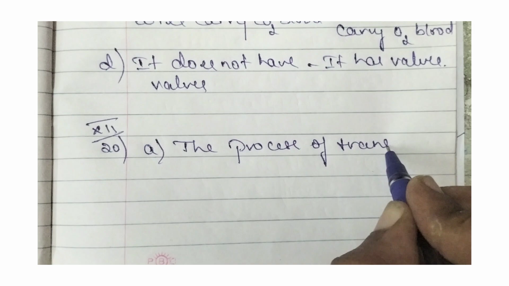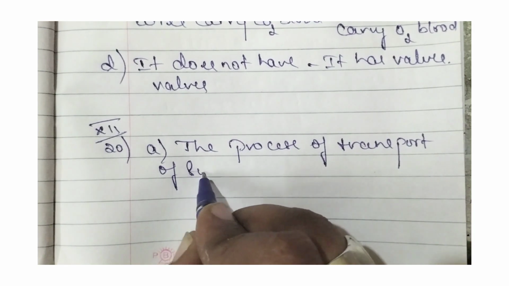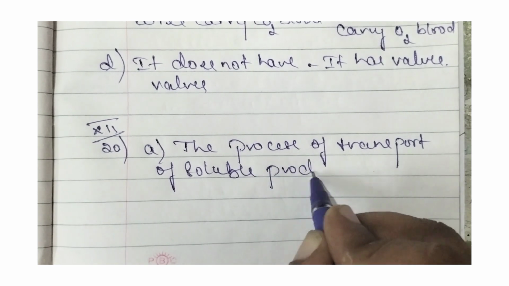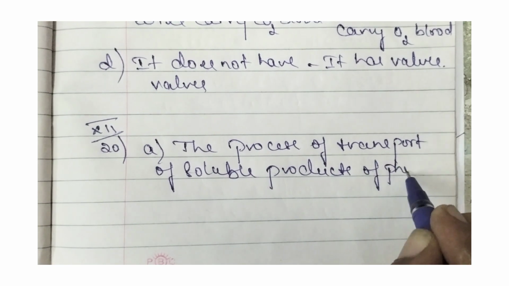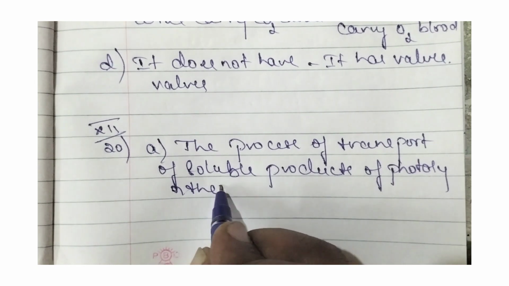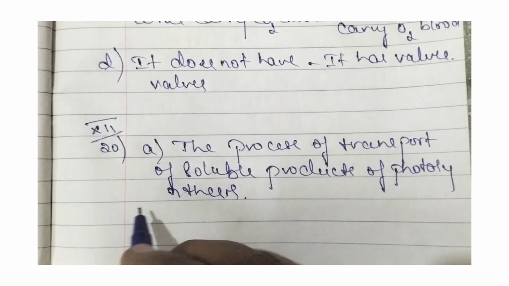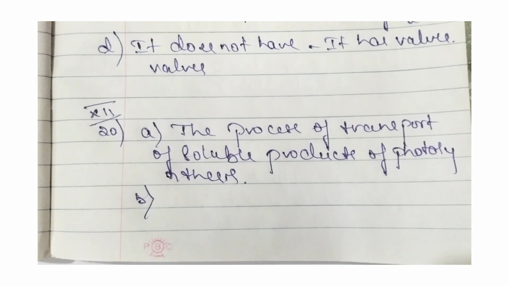The process of transport of soluble products of photosynthesis is called as translocation.